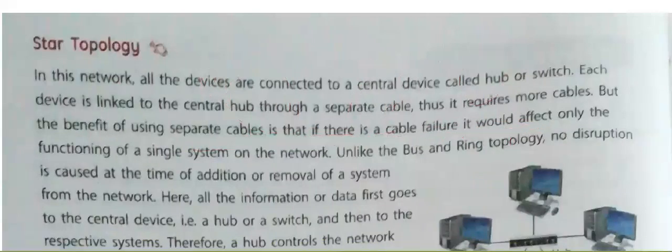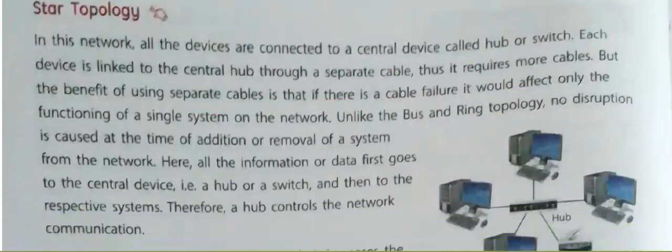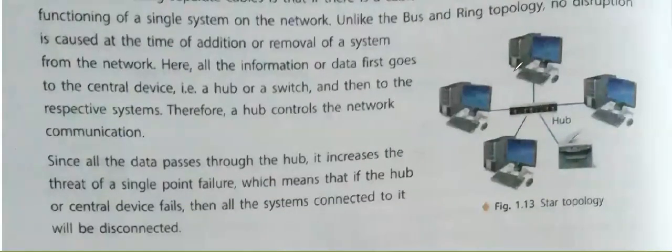Then third one is the star topology. This is the star topology, you can see in the diagram. In this we have one hub at the center, and every device is connected to this hub. Suppose any PC wants to send data to any other device. अगर ये कोई भी एक PC किसी और PC को send करना चाहता है, it will send the data to the hub, and then the hub will send the data to the other PC wherever it wants to send the data.